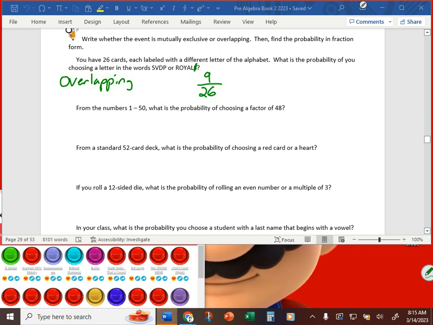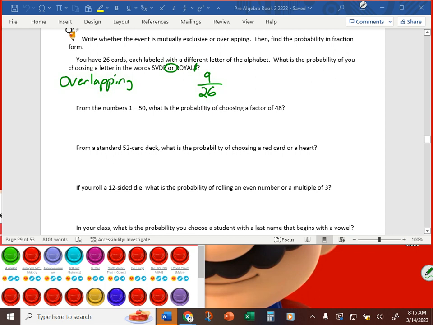From the numbers 1 through 50, what is the probability of choosing a factor of 48? Mutually exclusive or overlapping? Exclusive. Usually when you only have one thing to think about, then it's going to be mutually exclusive. It's when you have this word or in here that you've got to be careful. In the top one, it was yellow or red. It did turn out to be mutually exclusive.